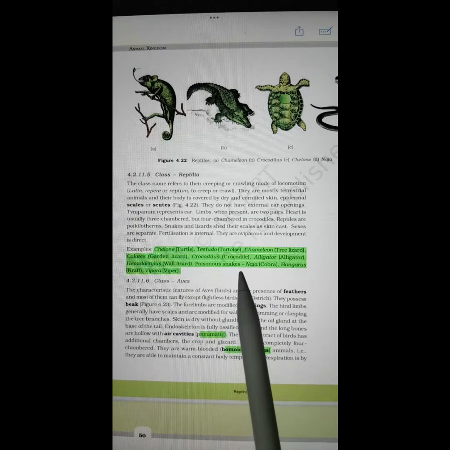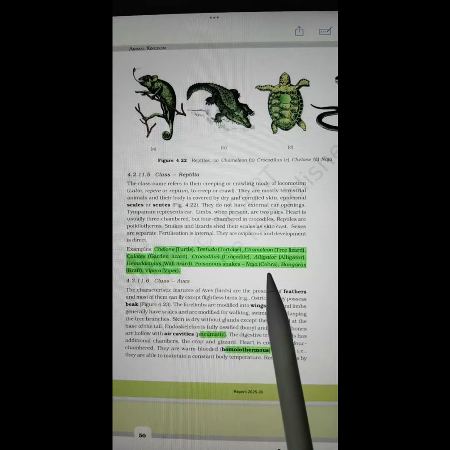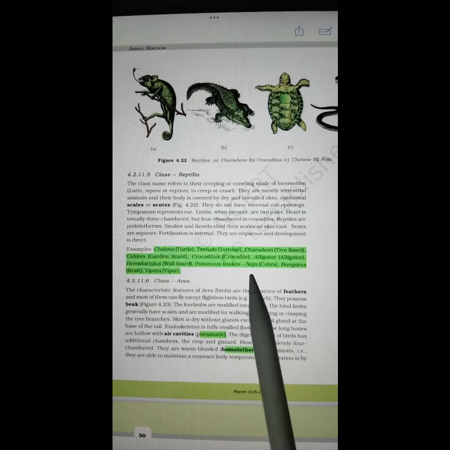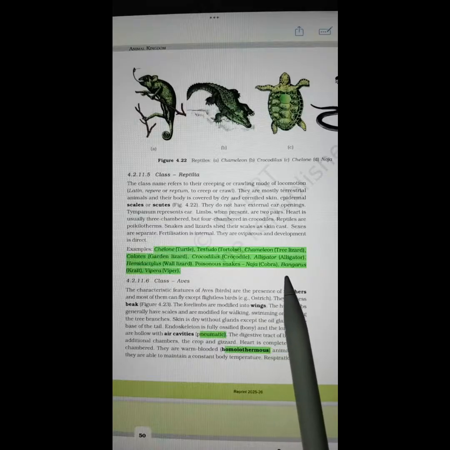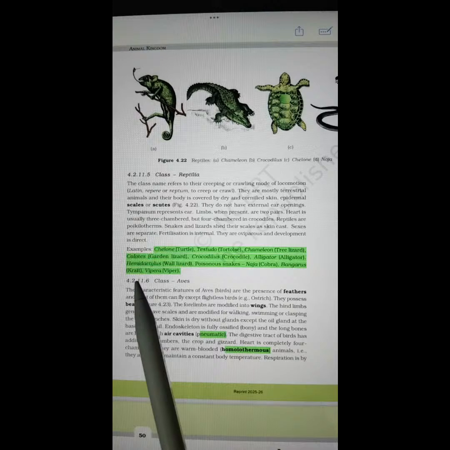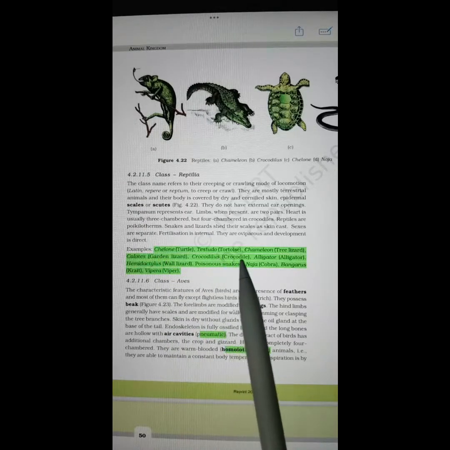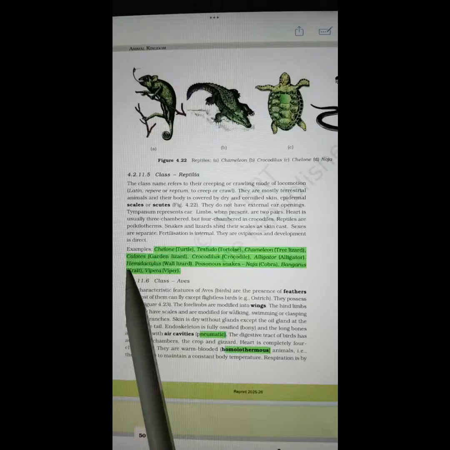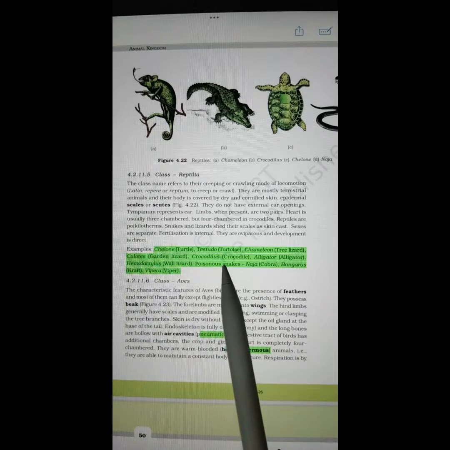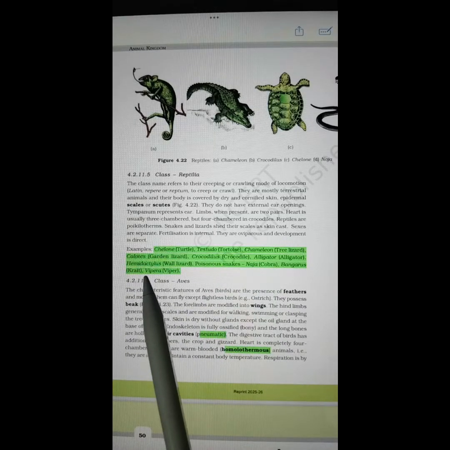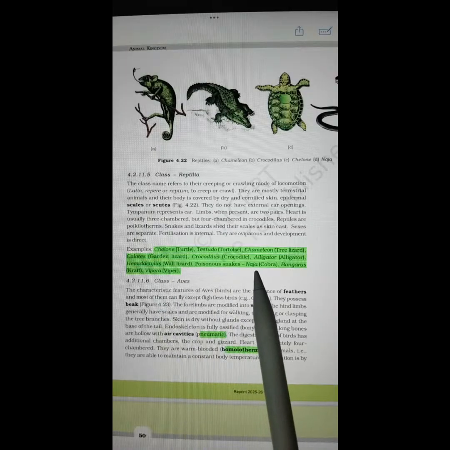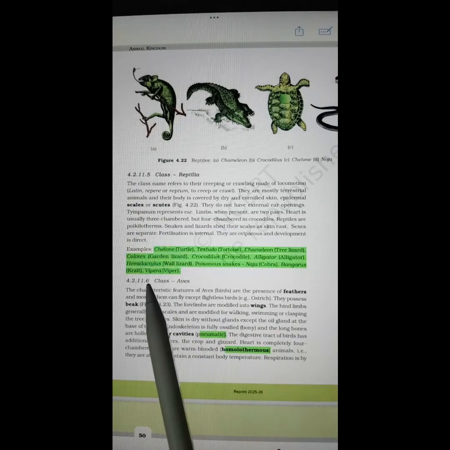Poisonous snakes include Naja, which is the scientific name of cobra; Bangarus is krait; Vipera, the common name is viper. So once again, just the scientific names: Chelone, Testudo, Chamaeleon, Calotes, Crocodilus, Alligator, Hemidactylus, Naja, Bangarus, Vipera.